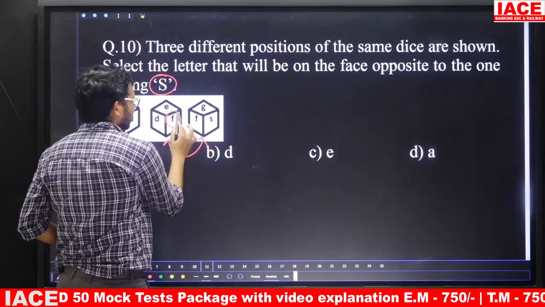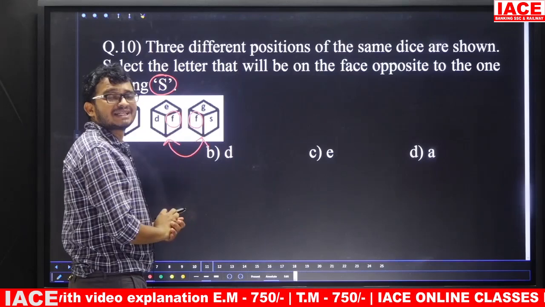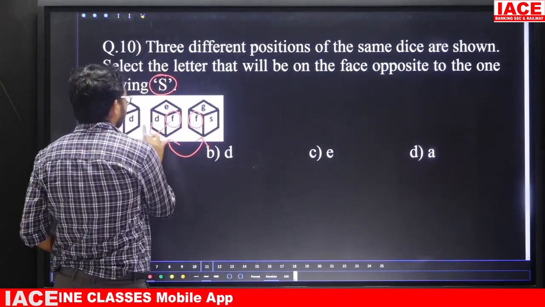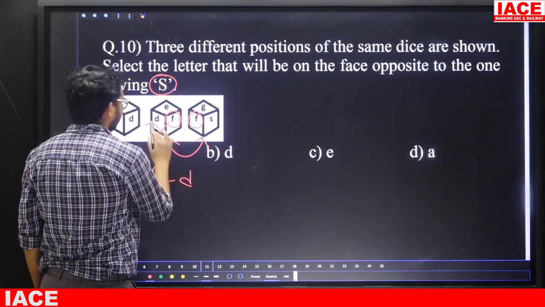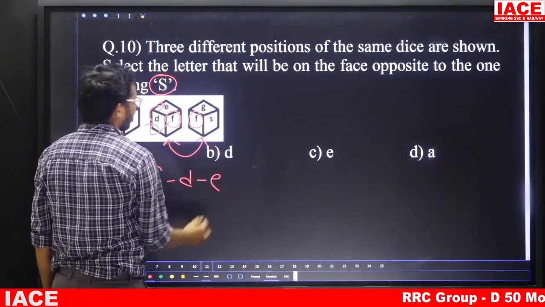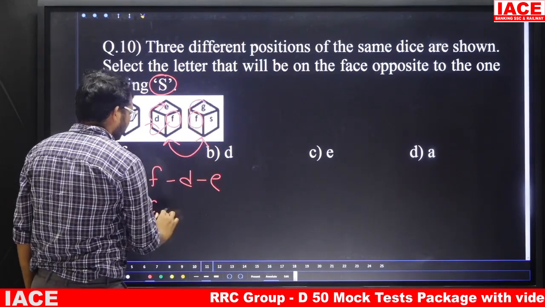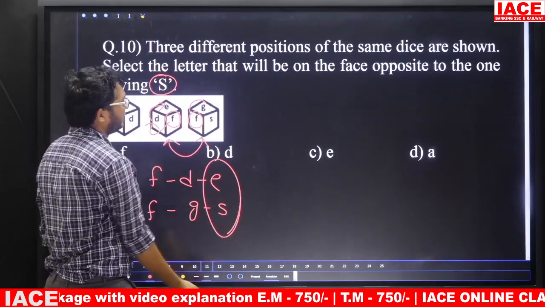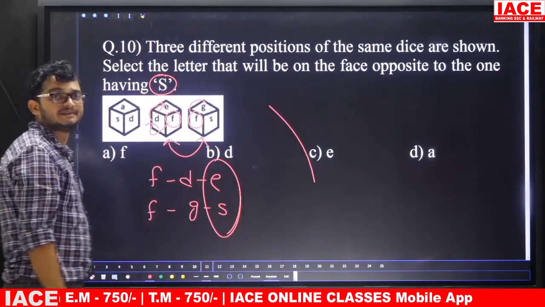Here we have F, and here also we have F. So when one letter is common, apply clockwise rotation from the common letter. F onwards clockwise: F, next one is G, next one is S. In the other view, F, next D, next E. That means opposite to S is E. So the answer is option C.